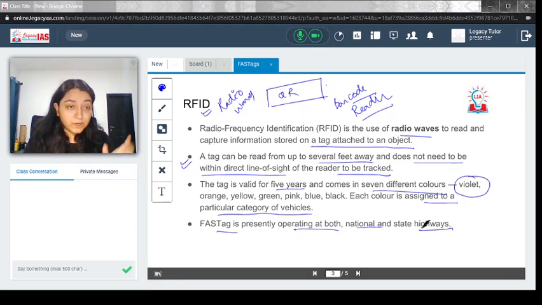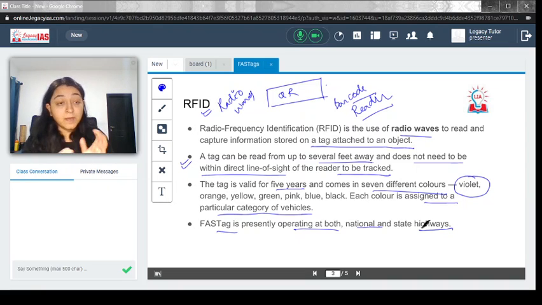It uses radio waves. The name itself suggests radio frequency, which means it is using radio waves. Then important information is that it can be used from some feet away, and it need not be in the direct line of sight. So these are some advantages of using the RFID.